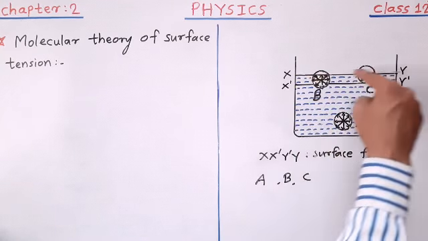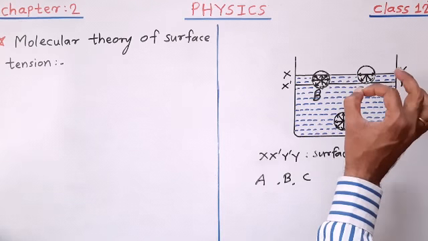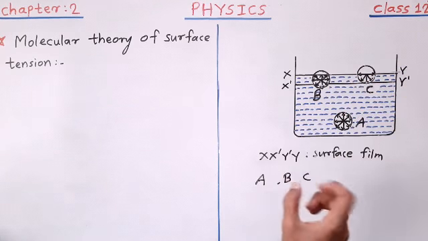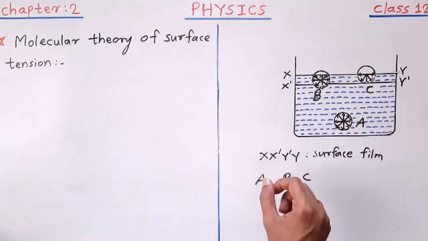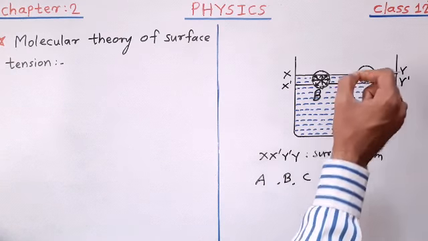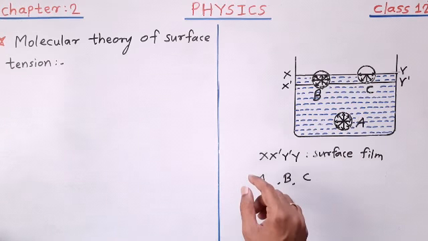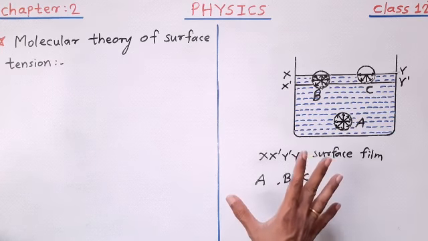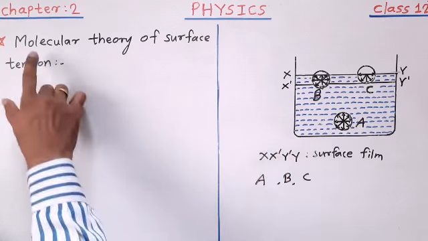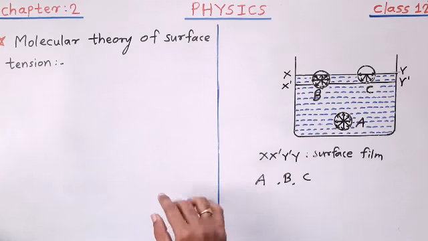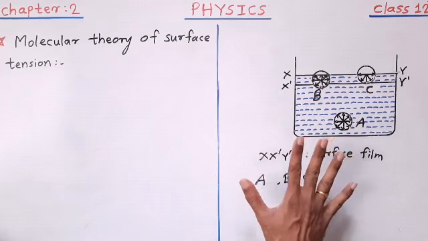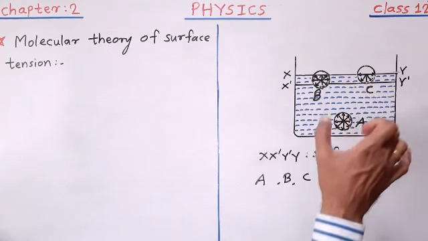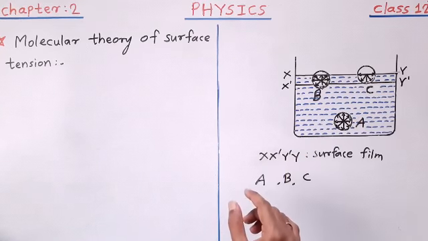Means the surface behaves as if it is a stretched elastic membrane. That tension is called surface tension on the free surface. I hope you must have understood what is surface tension and how we can explain it with the help of molecular theory. We call it molecular theory because we are considering some molecules and then explaining what is surface tension.